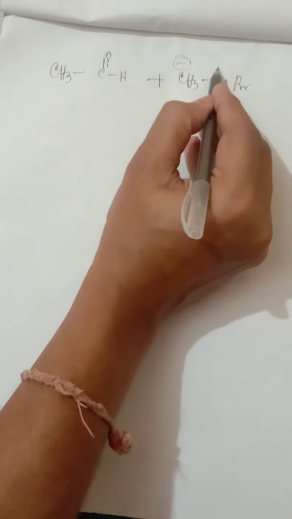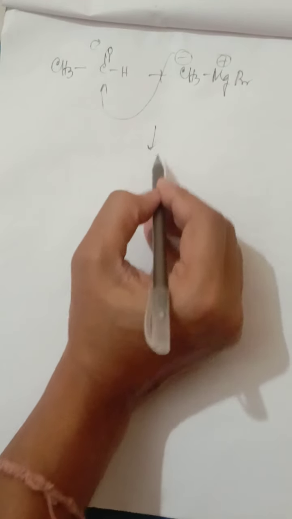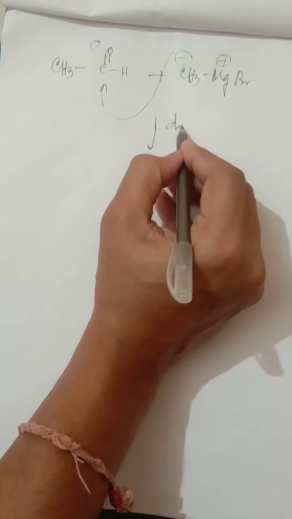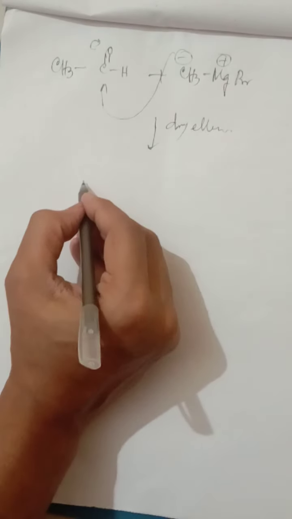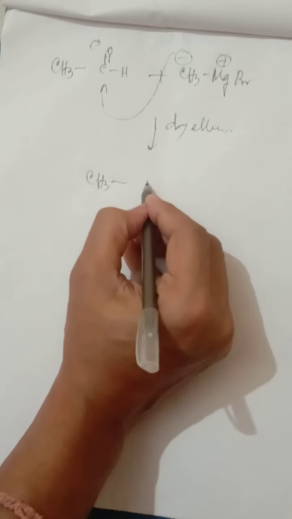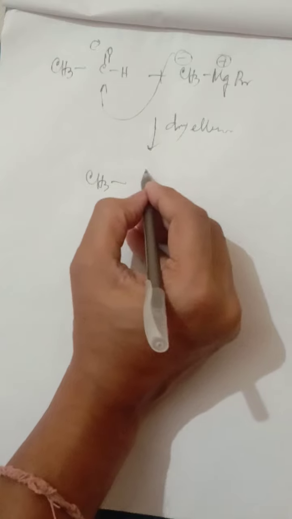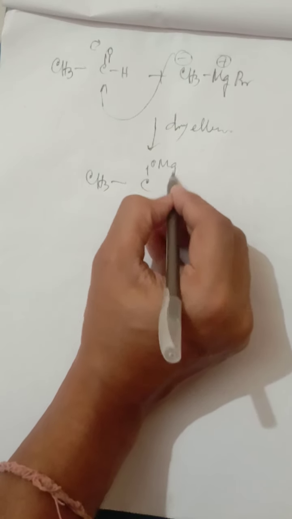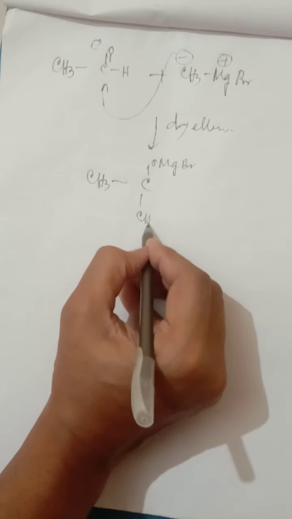Again same thing, this is the main part, it is the positive part, it will attack over here, and it will shift over here. So dry ether I have taken, so after the addition it will produce OMgBr, just like the previous one. Here CH3 will be attached and H will be there.